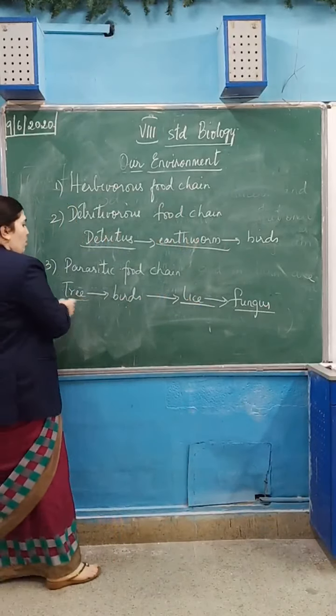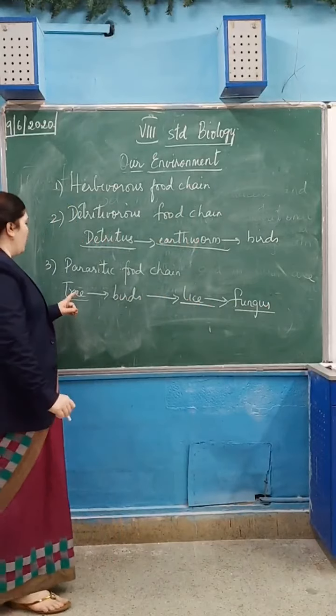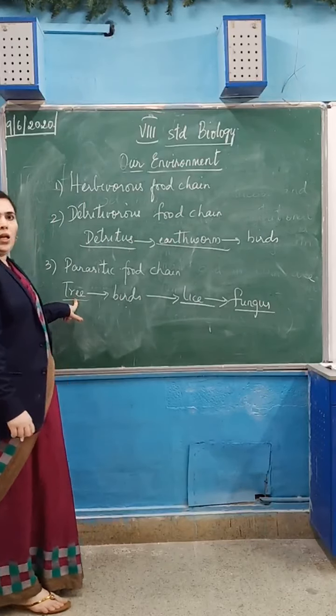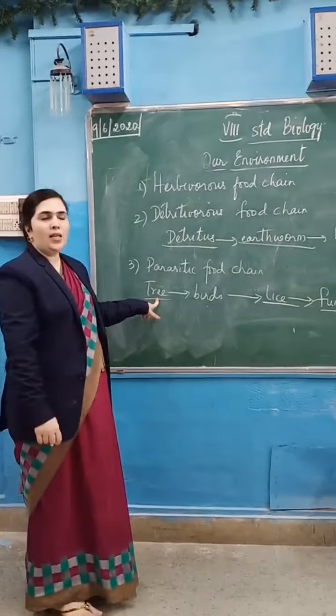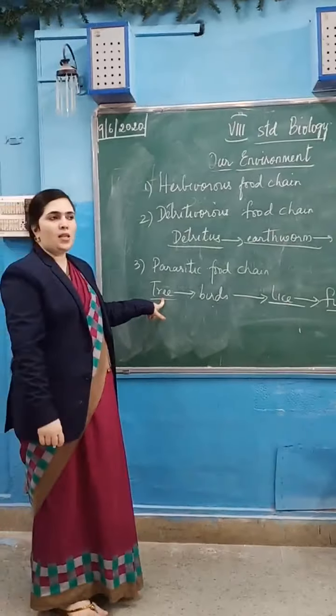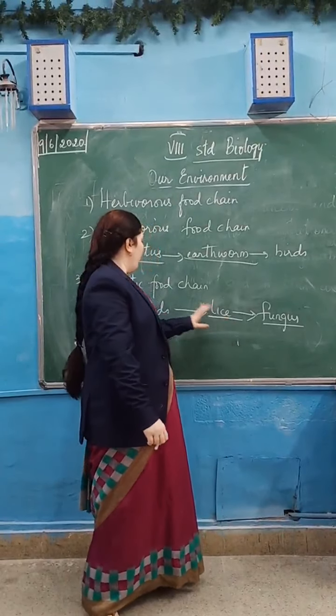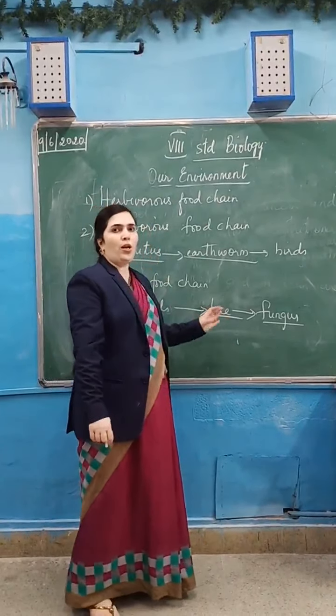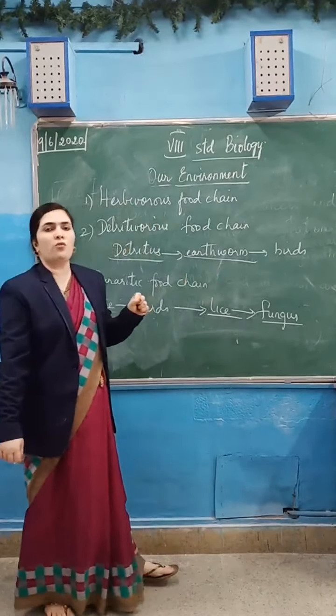So the bird we cannot say is a parasite. The tree is a producer here. The tree is a producer, which produces food for itself and for the other organisms. On the tree, birds will live. They dwell on the trees for the fruits and all. They eat the fruits. On the bird, small insects will be there: ticks, mites and all, which feed from the bird's body and derive nutrition from the bird's body.